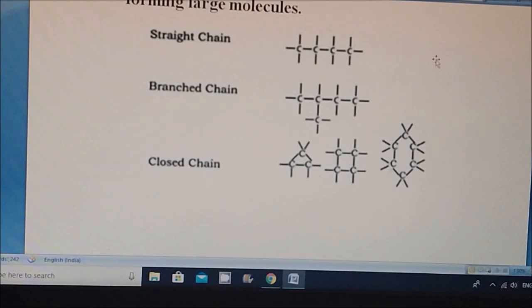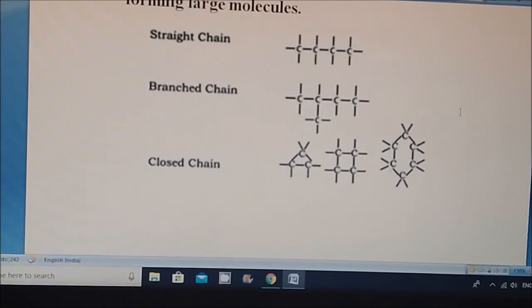So if carbon forms a catenation compound, whether a straight chain, a branched chain, or a cyclic compound, it requires the same carbon atoms.